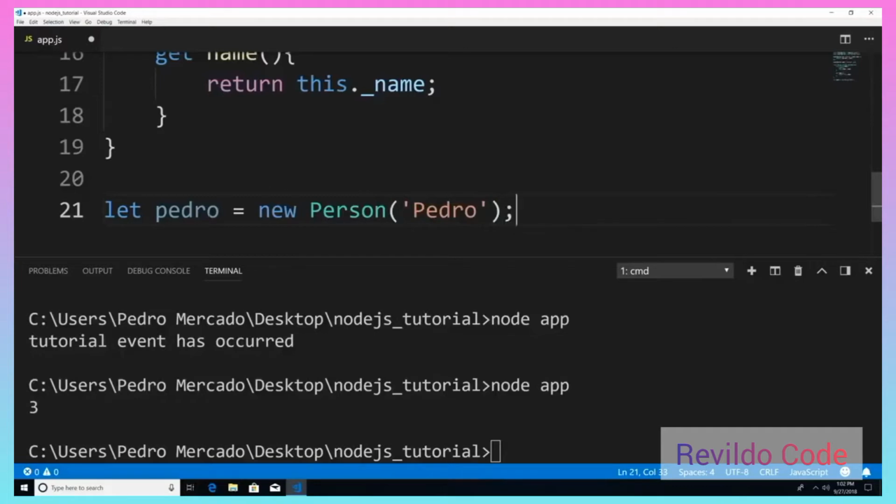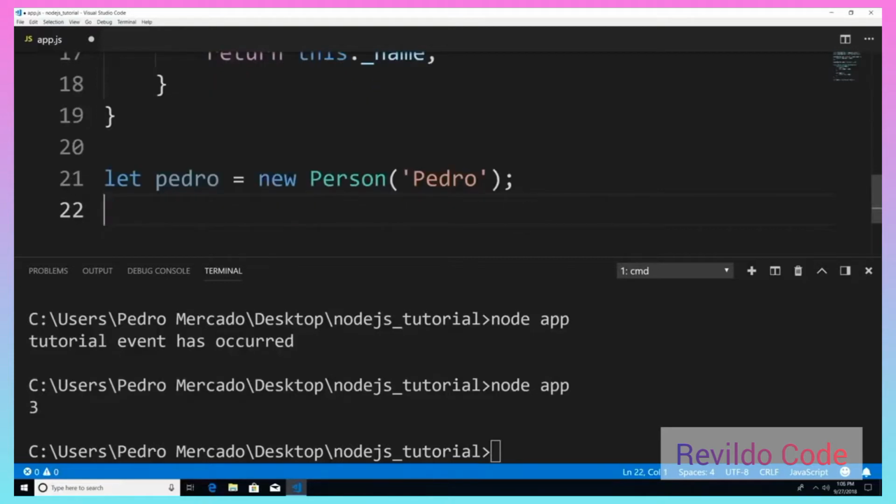And now here, remember, when I say new Person, Person extends the EventEmitter class, which means that pedro is also an instance of the EventEmitter class.